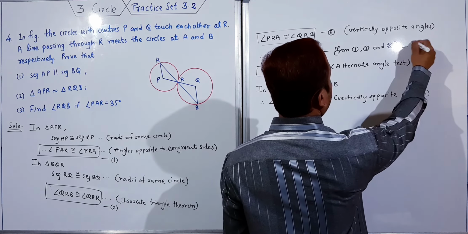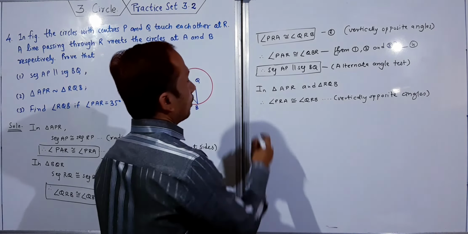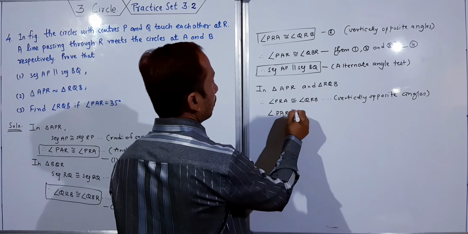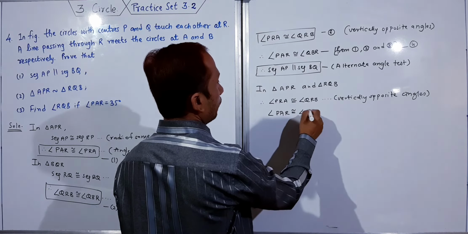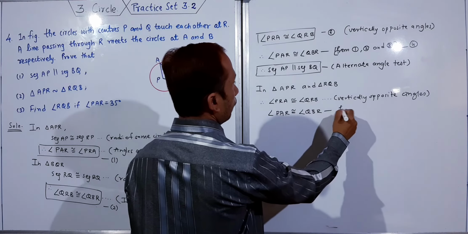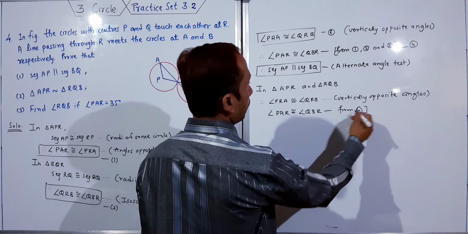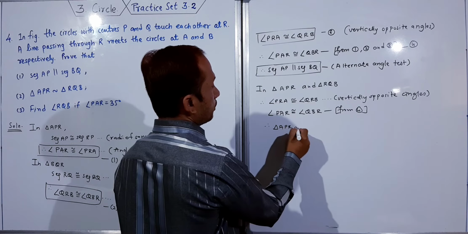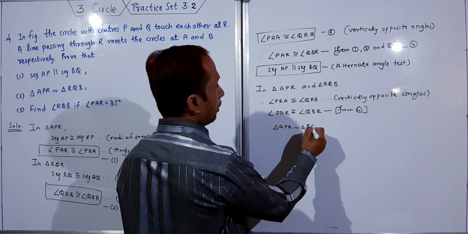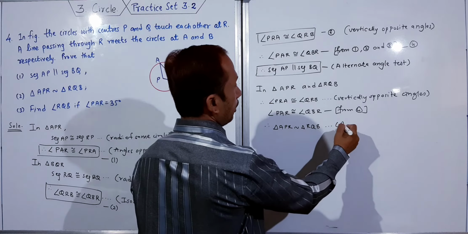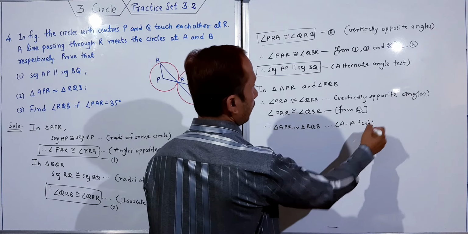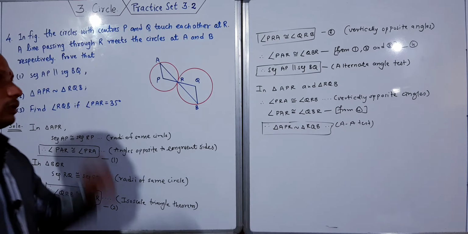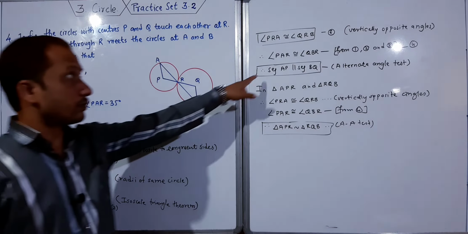And suppose this is fourth: angle PAR is congruent to angle QBR, from 4. Therefore, triangle APR is similar to triangle RQB, by the AA test. You have to write AA test. Only the above content you have to take here. So this is second.